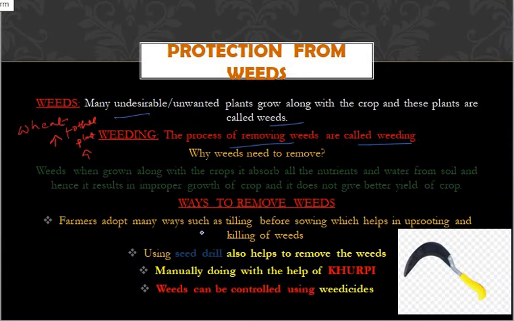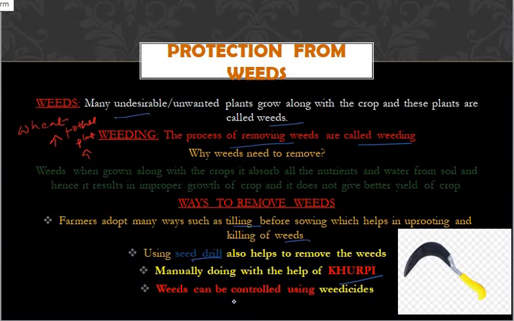Farmers adopt many ways. What are the ways they adopt? Such as tilling before sowing, which helps in uprooting and killing the weeds. Tilling means the process of loosening the soil, and if we do that tilling, it will help in uprooting the weeds. Using a seed drill also helps in removing the weeds. And manually we can do it with the help of a khurpi. Khurpi is the instrument used to remove the weeds manually.